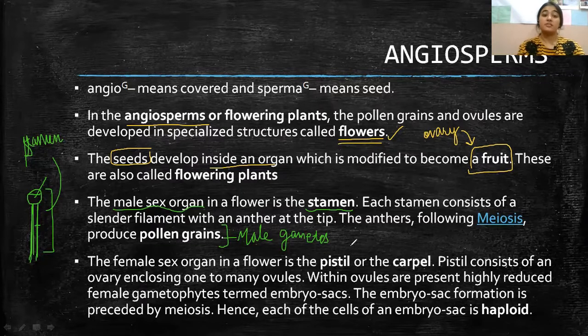Now, talking about the female sex organ. In the case of the female sex organ in a flower, we have the pistil. What is the female sex organ in a flowering angiosperm? It is known as the pistil or the carpel. Now, the pistil consists of an ovary enclosing one to many ovules.